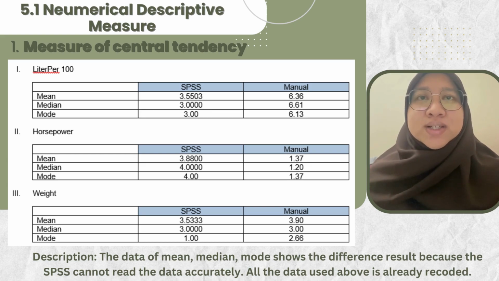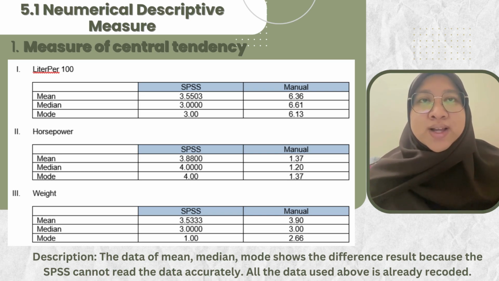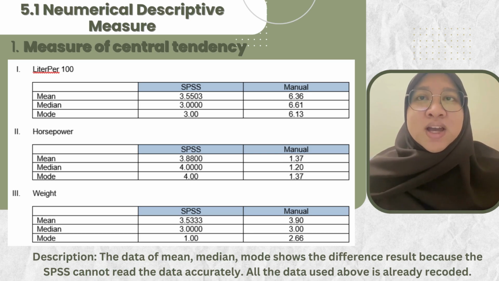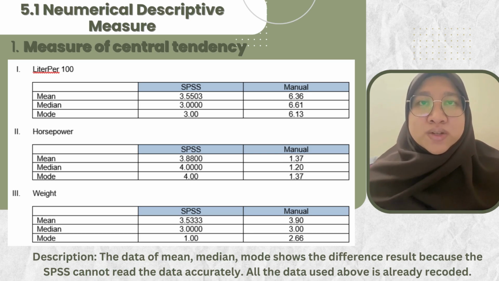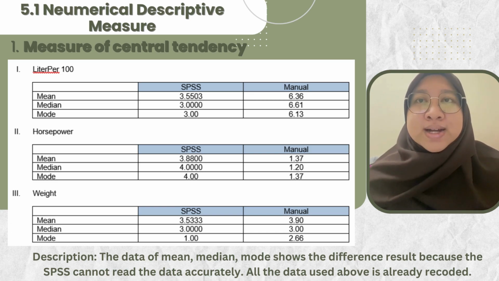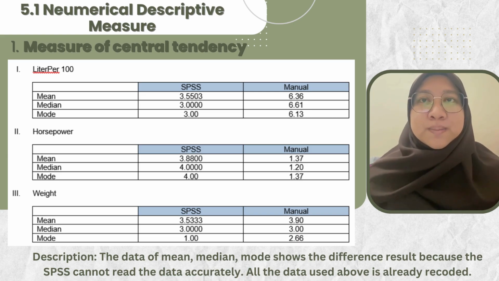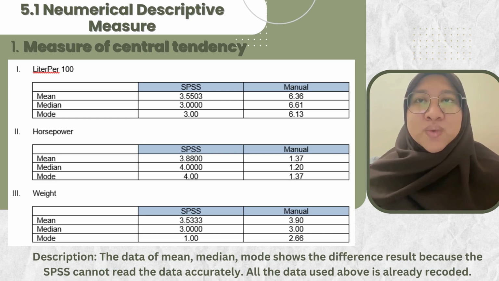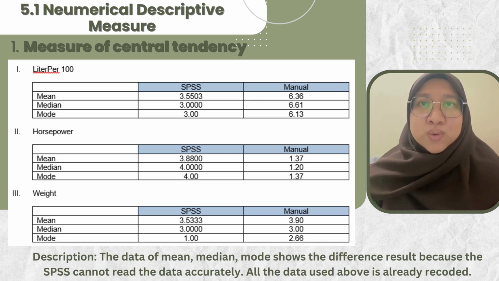Next, the horsepower. The mean for SPSS is 3.8800, while the manual is 1.37. The median is 4.0000, and the manual is 1.20. Mode for SPSS is 4.00, and manual is 1.37. Lastly, for the weight, the mean for SPSS software is 3.5333 and manual is 3.90.